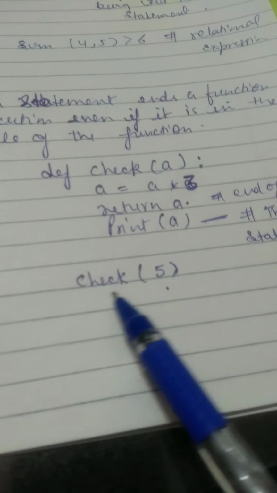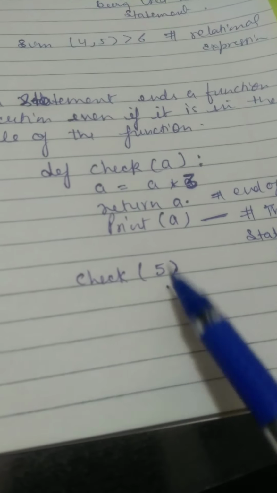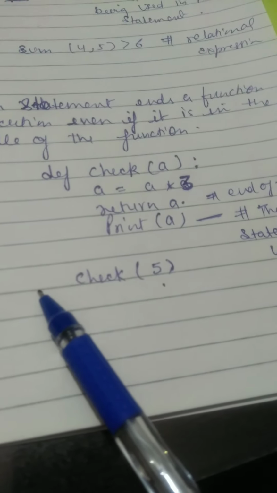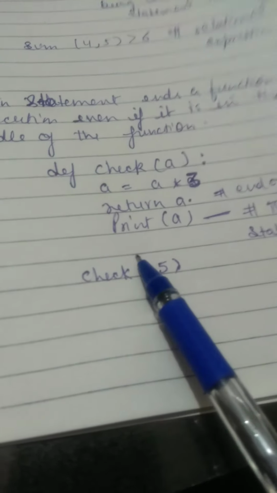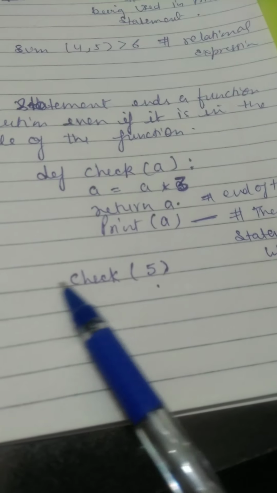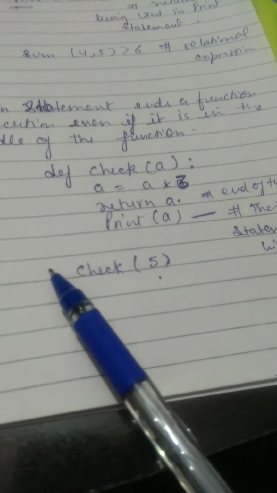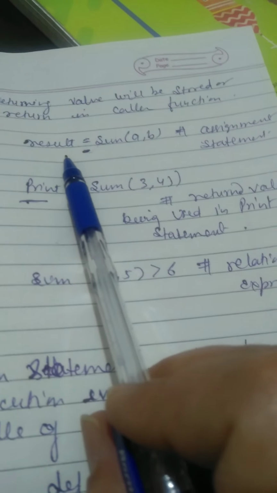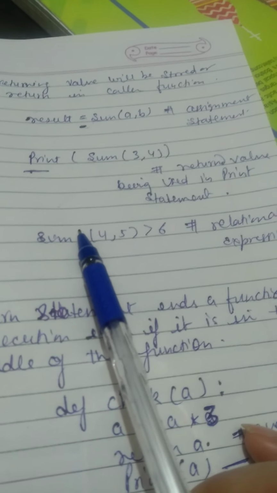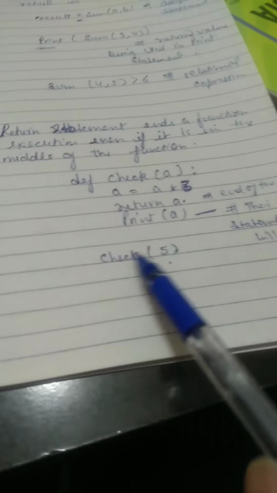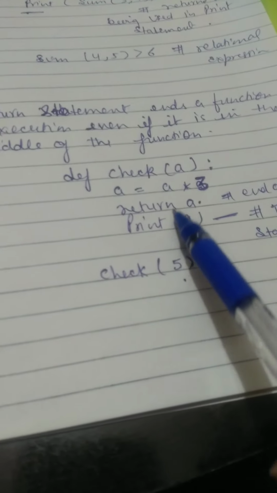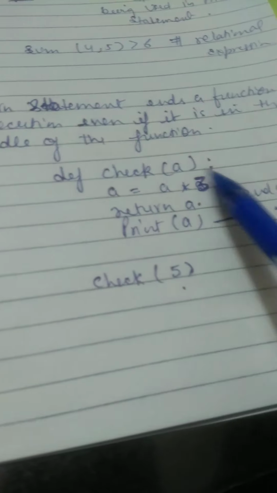Here we have called the function check(5), but we have not written any print statement or assigned the value, yet we want to print the a value in the function definition.